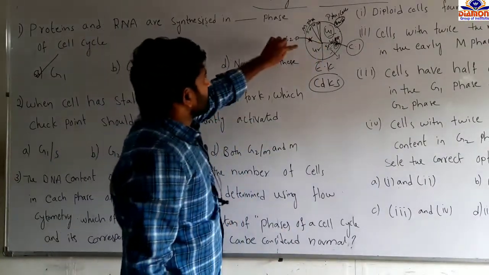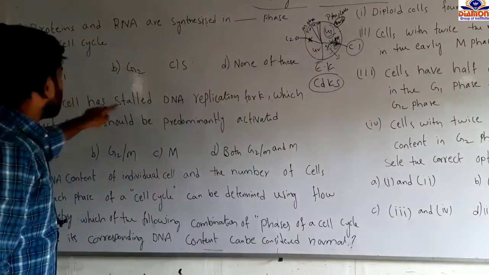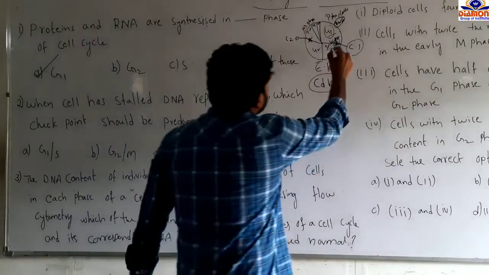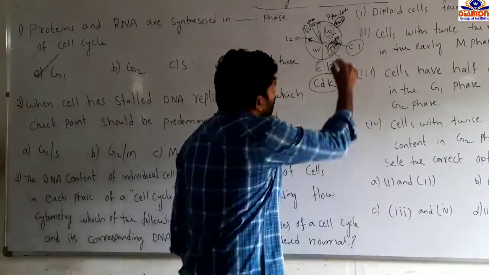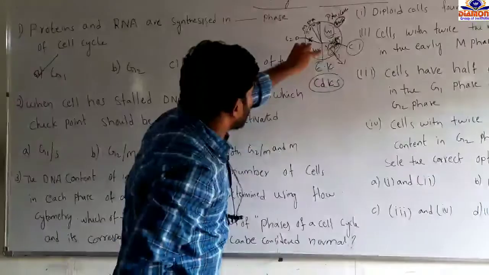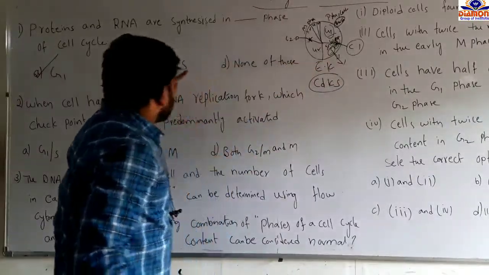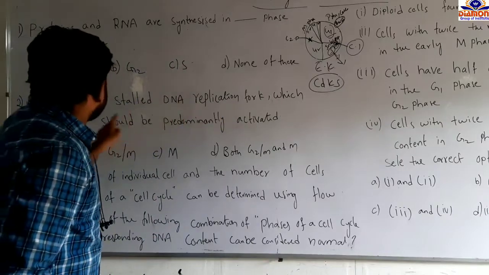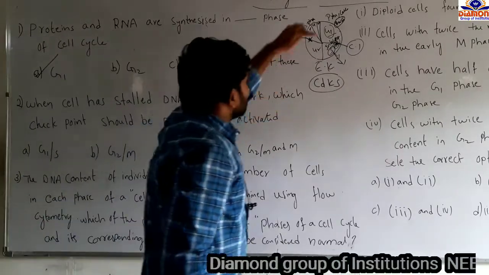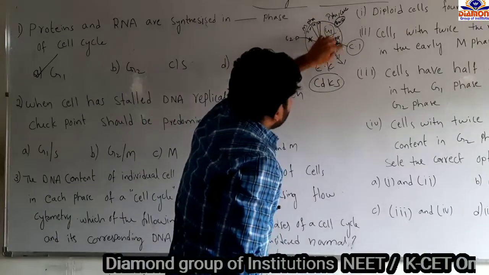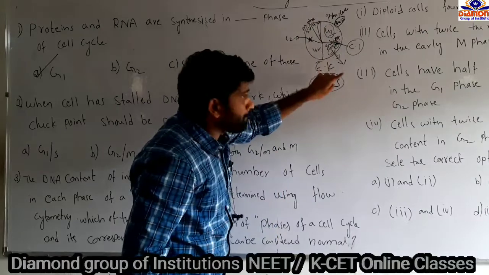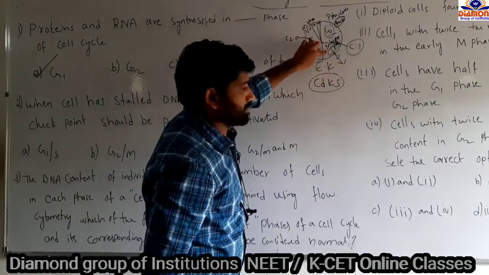Now the question is asking: when a cell has stalled DNA replication, which checkpoint should be predominantly activated? DNA replication takes place in the S phase. If you stop the DNA replication in the S phase, which checkpoint should be predominantly activated? The first checkpoint starts in the G1 phase and it will be completed or become inactive at the S phase.